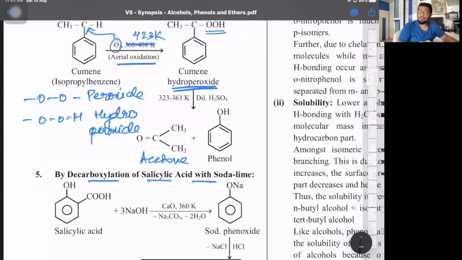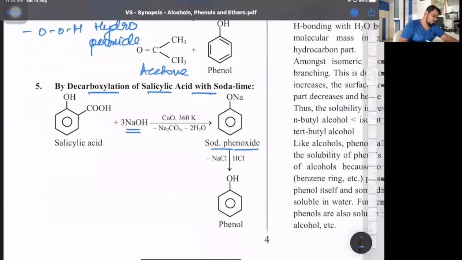Salicylic acid that is prepared by Kolbe's reaction. When you react with caustic soda, NaOH, first it forms the salt, sodium phenoxide or sodium phenate. This sodium phenoxide, is this clear? When you react with NaOH and calcium oxide, then it gets broken down. First the sodium salt is formed, which gets broken down to give you phenol there. So by decarboxylation also, we can get respective phenol.